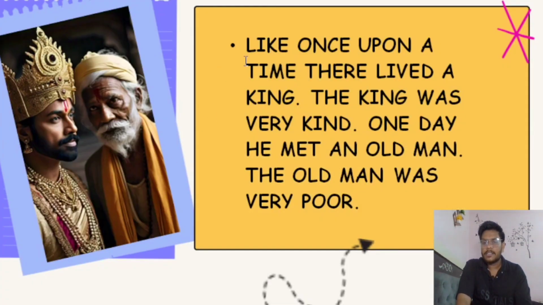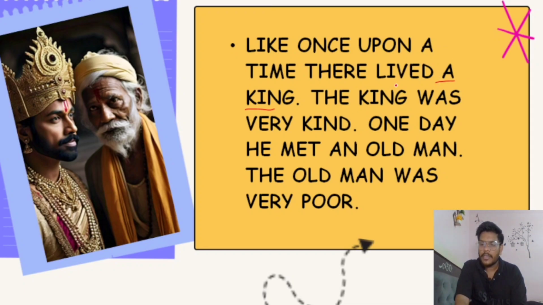Okay, so let's check the examples and make it clear. Like this sentence: once upon a time there lived a king. The king was very kind. One day he met an old man. The old man was very poor. In the first sentence, what is written here? A king. Why are we using a before king?